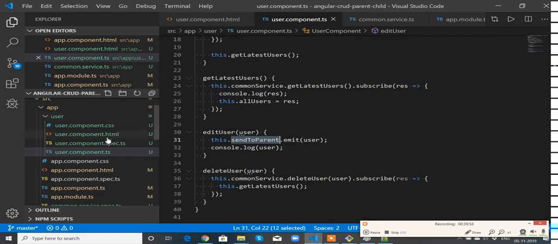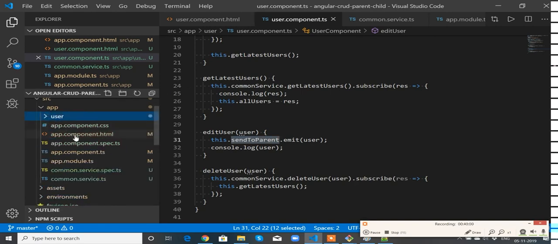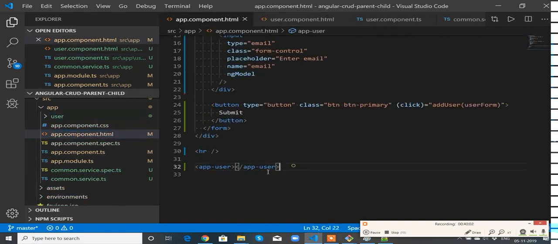Perfect. Now this custom event we need to capture in the parent component. So let me go to app.component.html. This is the place where we have used the child. Inside the child we have created the custom event. Now we need to receive the user through $event.